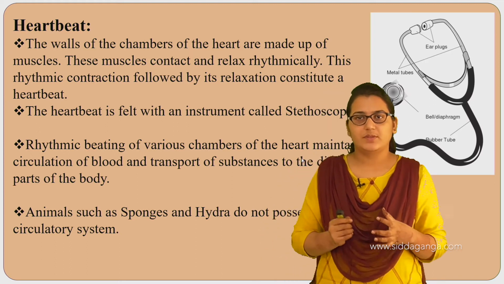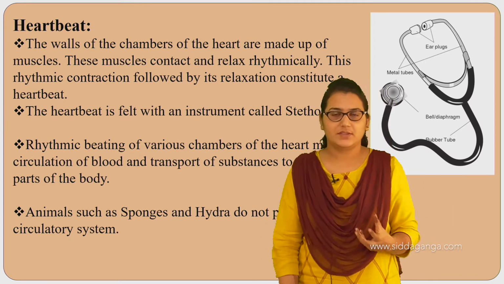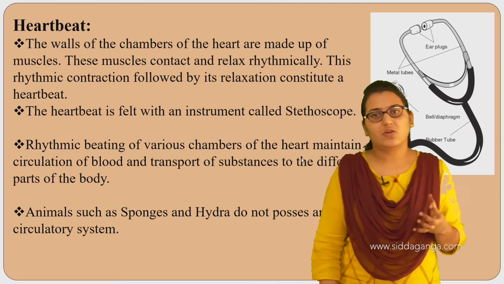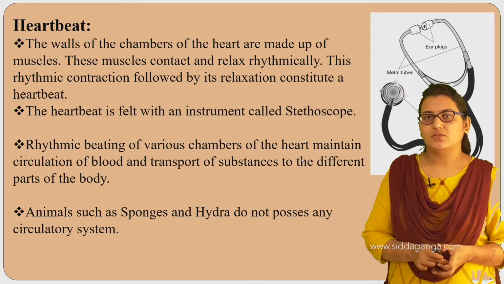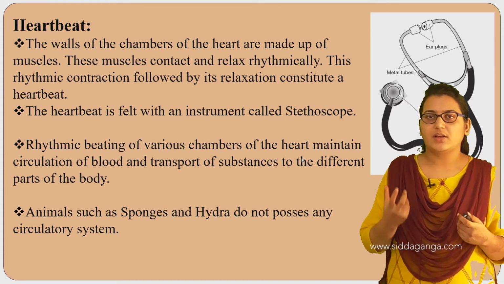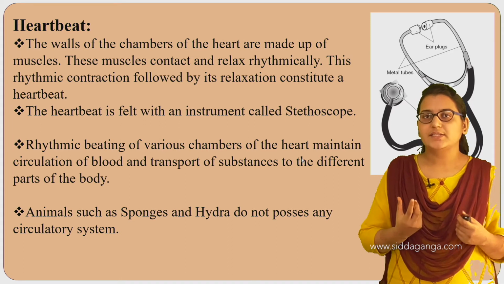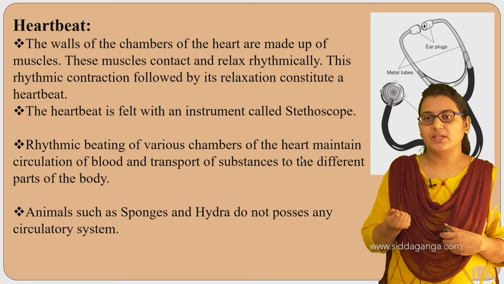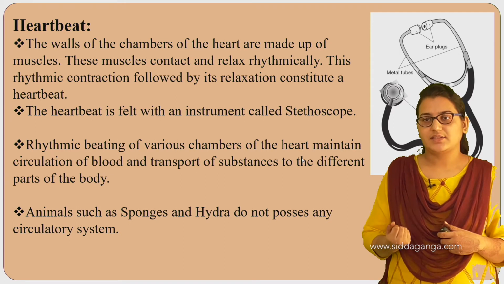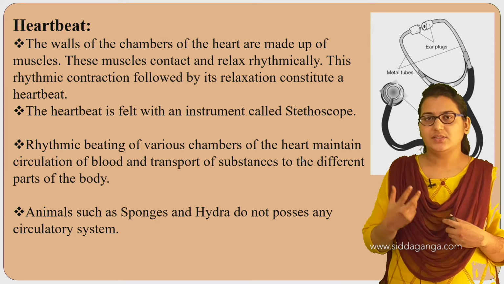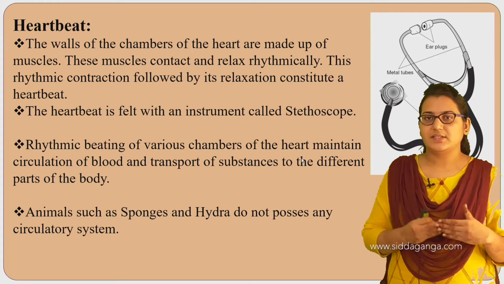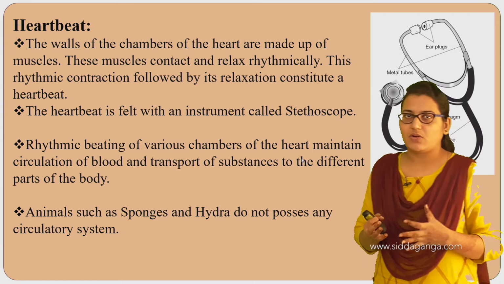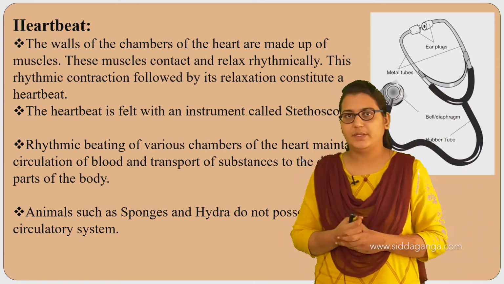The walls of the chambers of the heart are made up of muscles, and these muscles contract and relax rhythmically. So that rhythmic contraction followed by its relaxation constitutes a heartbeat.